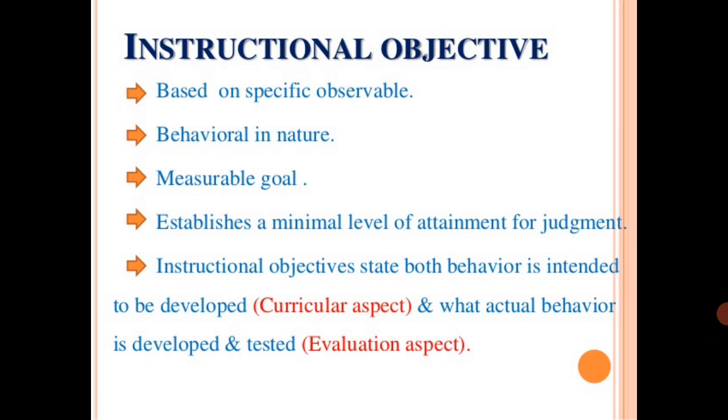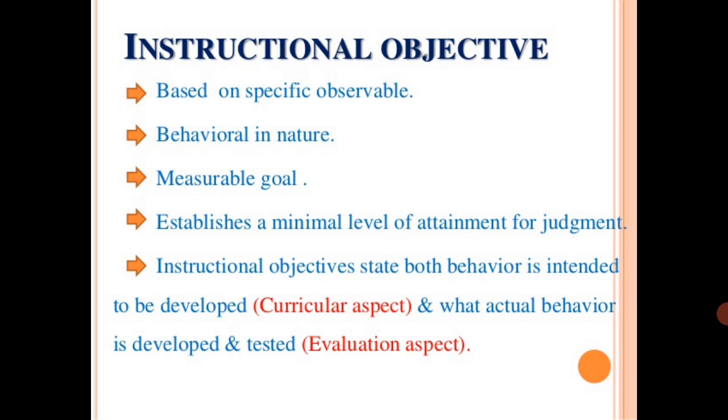This is called an objective or instructional objective. So it is behavioral in nature. These instructional objectives are behavioral in nature, expressed in the form of behavior, one way or the other. What type of behavior? All the behaviors can be measurable. That's why instructional objective is also called a measurable goal, or learning outcome of the student, we can say sometimes.